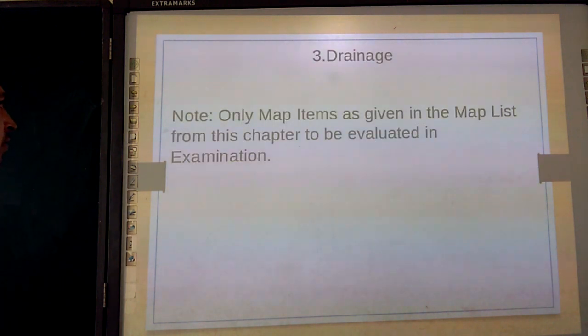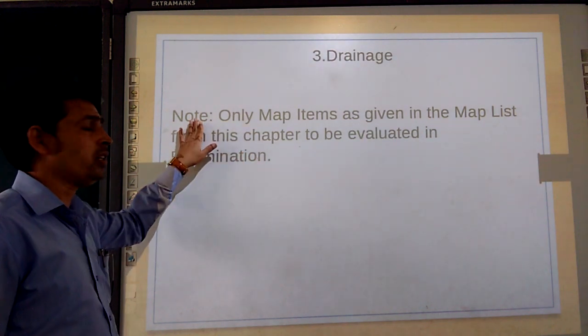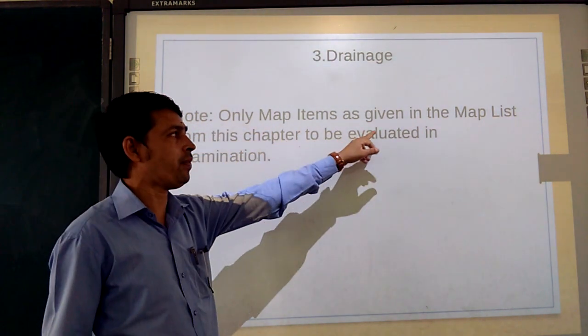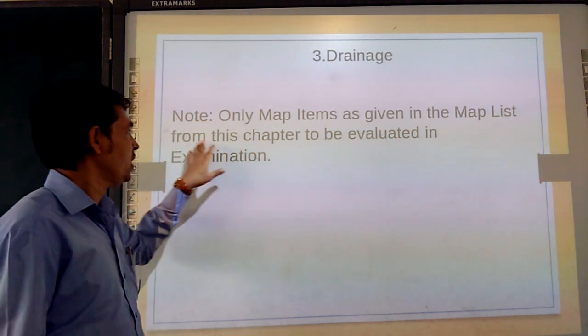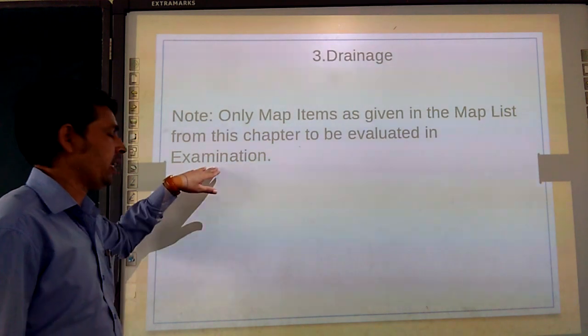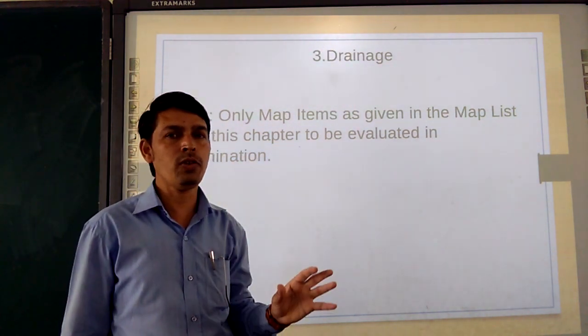Point number 1. Chapter number 3, drainage. From this chapter you have to make a note that only the map items as given in the map list from this chapter are to be evaluated in the examination. I have taken that from the revised CBSE curriculum.